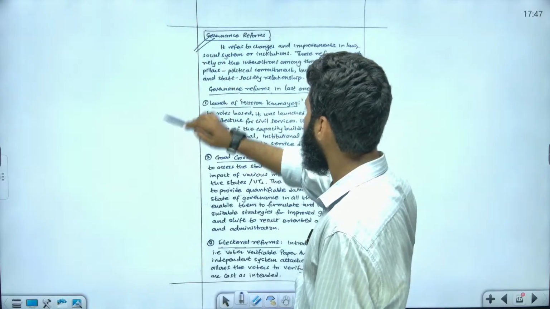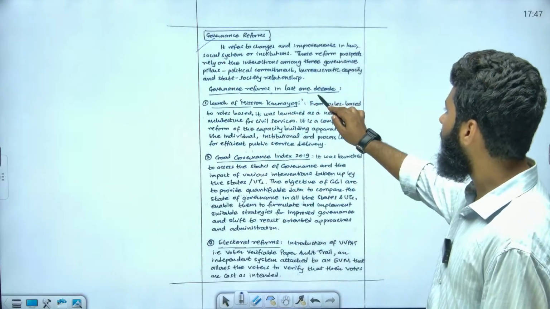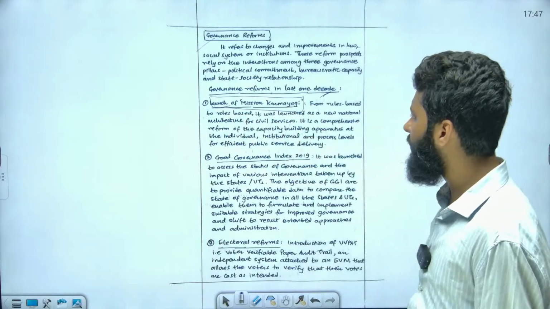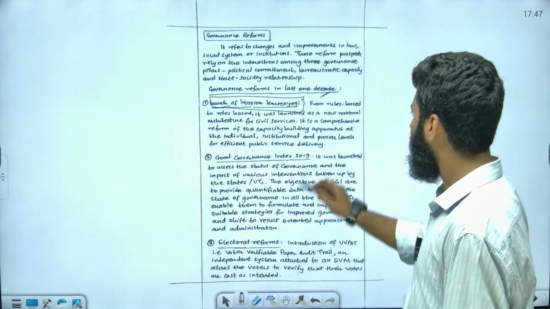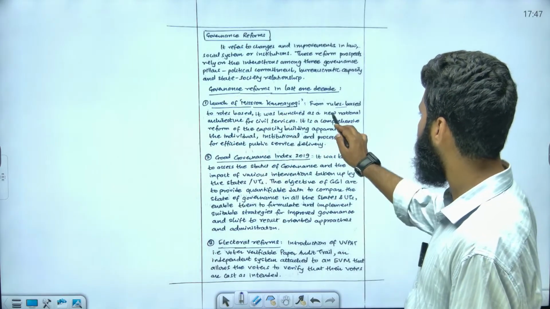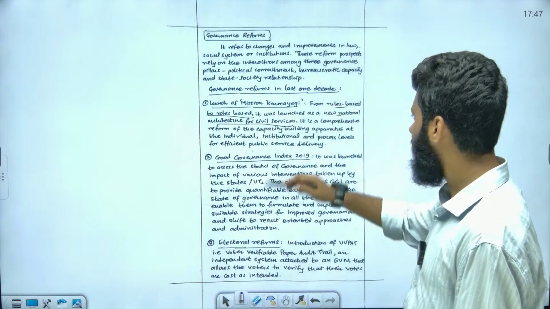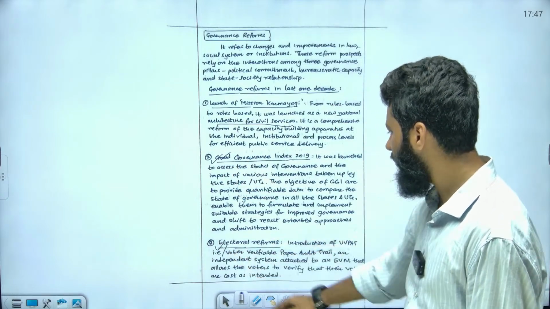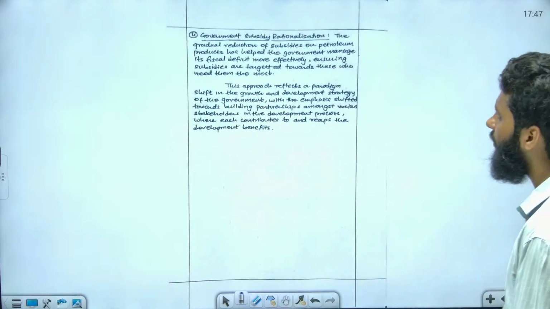Now, governance reform. When we talk about governance reform, in the last one decade, for example, for bureaucrats, this is Mission Karmayogi, from rule based to role based. This we can write. It was launched as a new national architecture for civil services. Good Governance Index 2019, for example, these electoral reforms, etc. So these reforms can also be written.